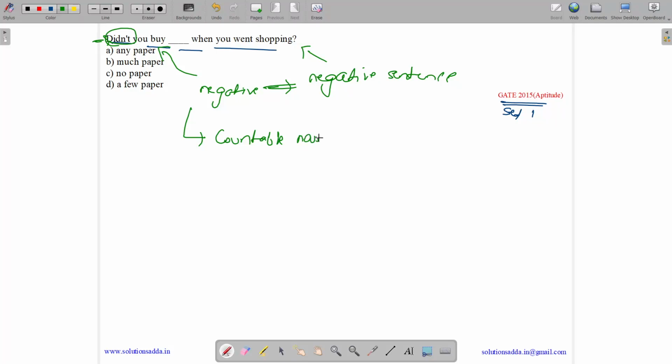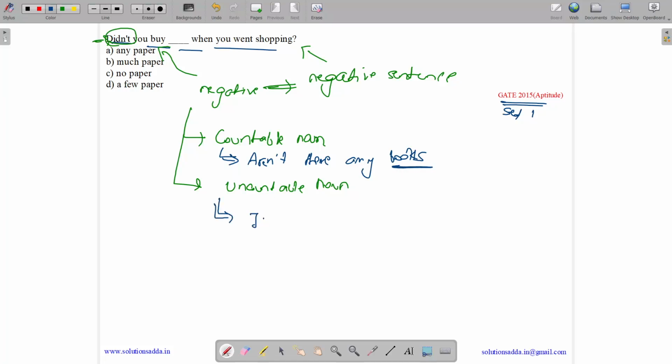noun or an uncountable noun. Like a countable noun can be, aren't there any books? So this is a negative sentence and here books is a countable noun.